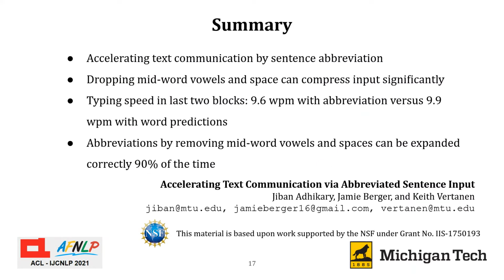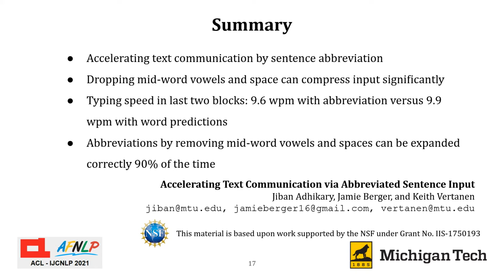To conclude, we investigated accelerating text communication for slow input users by sentence abbreviation. We found dropping mid-word vowels and the spaces can compress the amount of input significantly and has the potential to match the speed of word at a time input with autocompletions.